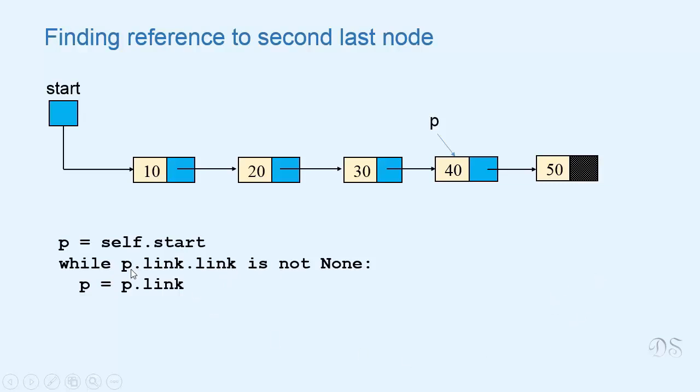And p link link becomes equal to none when p will refer to the second last node of the list. Because when p refers to second last node, p link will refer to this last node and p link link will be none. So when this loop stops, p will refer to the second last node of the list.